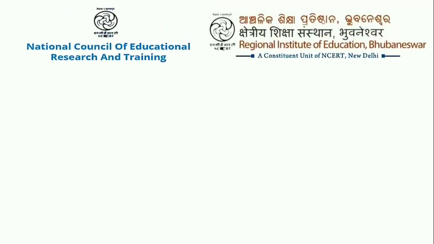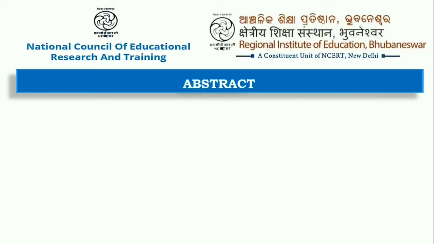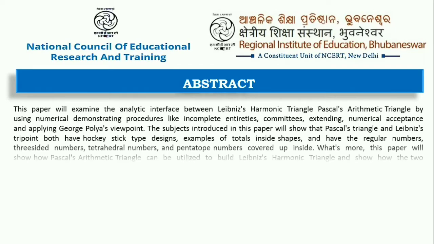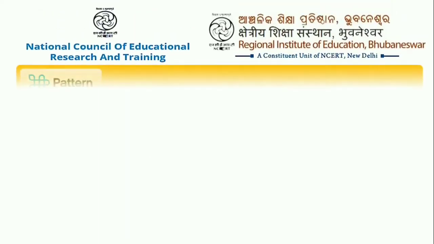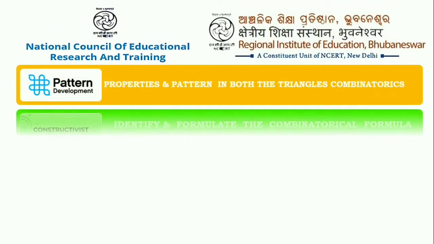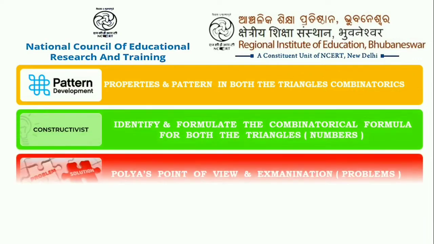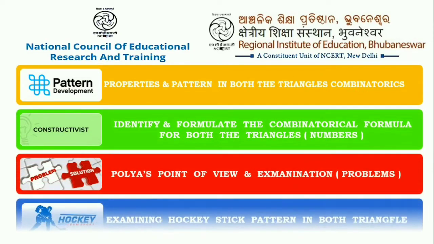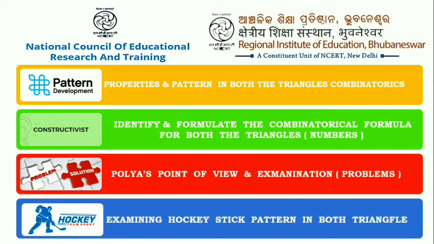Proceeding to my project work, the abstract looks like this. My study is to develop the patterns and the properties in both Pascal's and Leibniz triangles using combinatorics, and to construct mathematical formulas and patterns that we will discuss in the triangles, so that we can construct abstract mathematical formulas from the abstract figures.